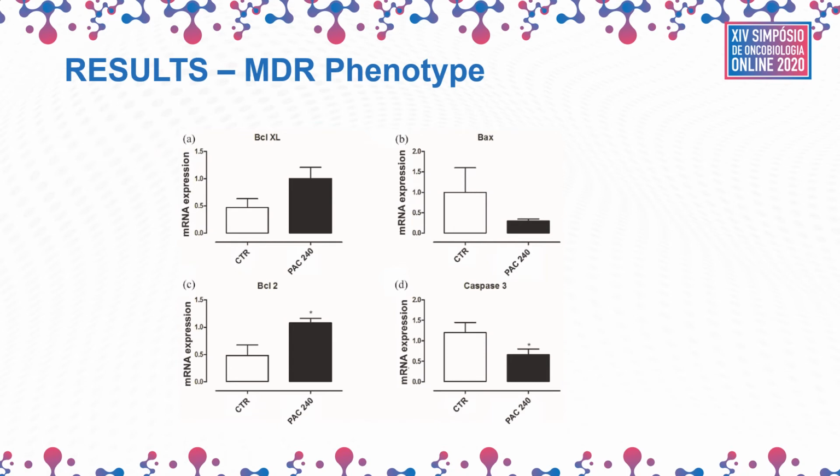Next, we investigated the mRNA expression for a few of the most important genes involved with the apoptosis pathways. And as we can see, the anti-apoptotic genes BCL-XL and BCL2 have their expressions increased, as opposed to the pro-apoptotic BAX and caspase-3, which are reduced.